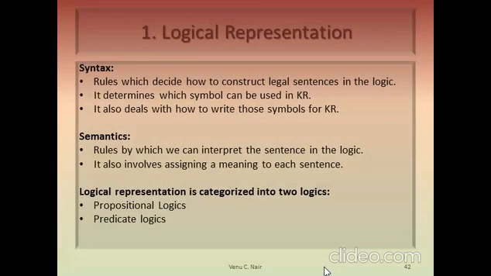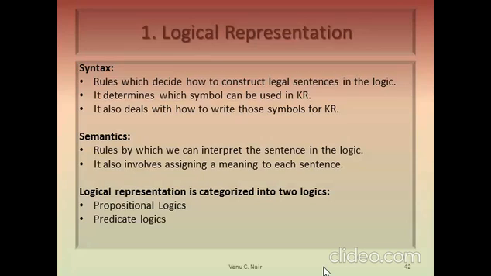Syntaxes are nothing but rules which decide how to construct legal sentences in the logic. The rules for constructing sentences are called the syntax rules. They determine which symbols can be used in the knowledge representation. They also deal with how to write those symbols for knowledge representation. Basically, how the knowledge is represented by using some symbols is defined by the syntax rules.